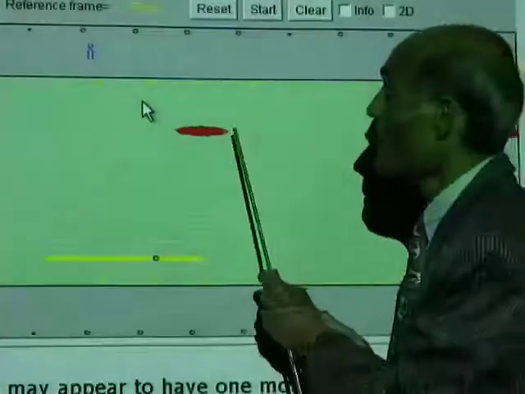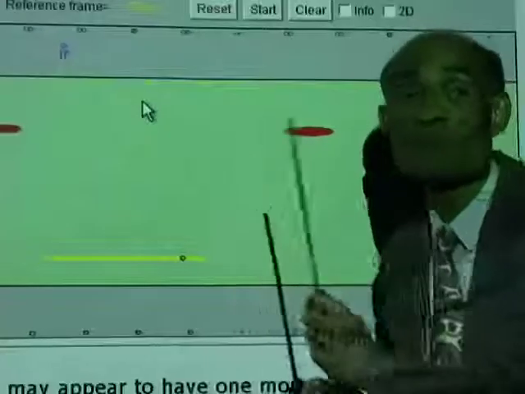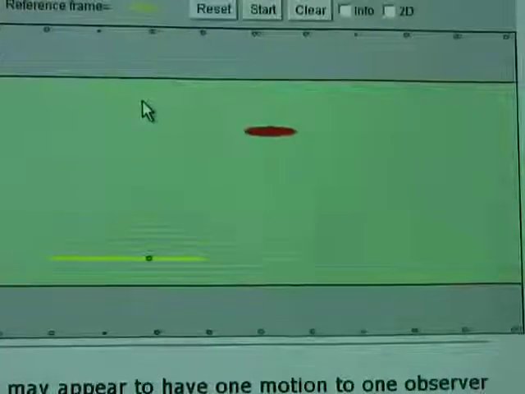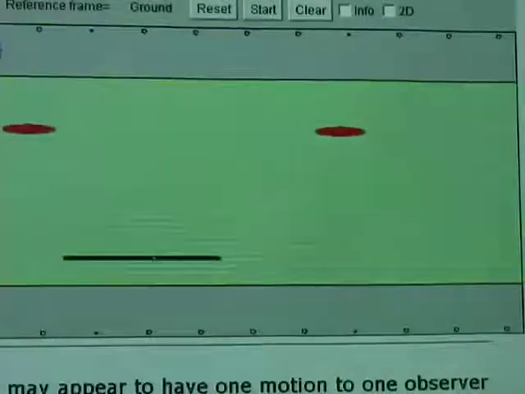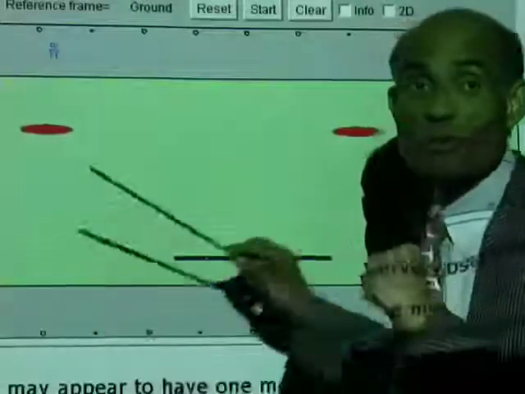And now, if I want to measure the velocities of all these things from the boat, what do I do? I bring the boat to a stop. When I observe from outside, the velocity of the boat is 5 meters per second. And to bring it to rest, what do I do?